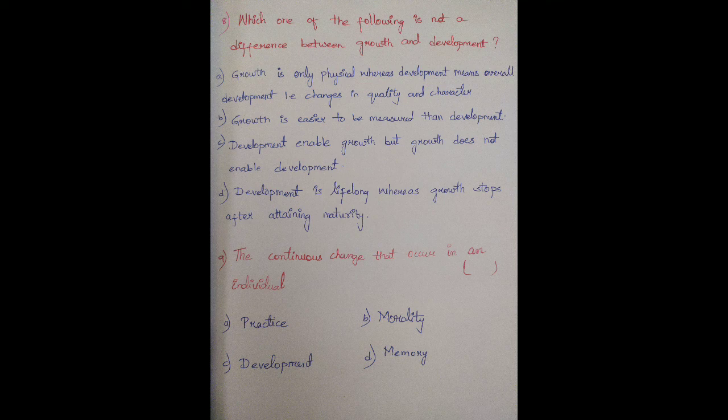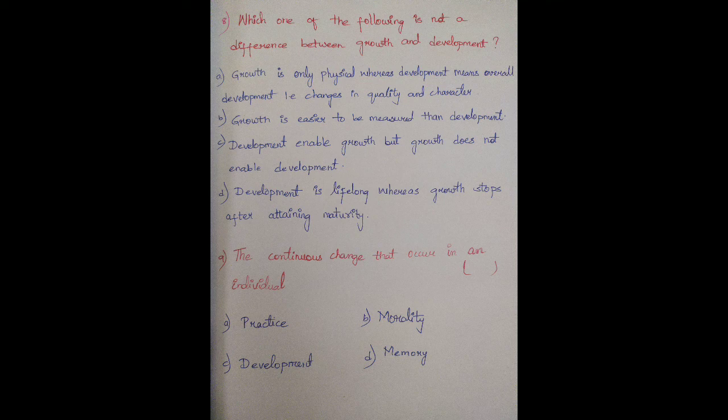We have just seen the differences, so identify which one is not. Option A, growth is only physical, whereas development means overall development, changes in quality and character. Next, growth is easier to measure than development. Development enables growth, but growth does not enable development. Development is lifelong, whereas growth stops after attaining maturity.